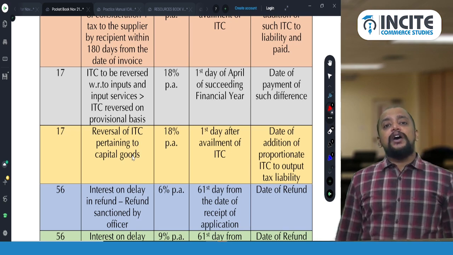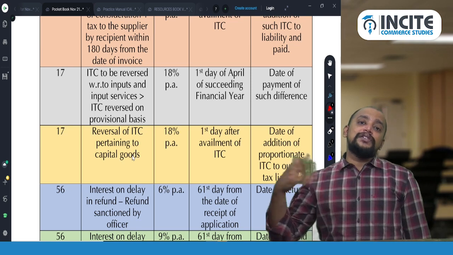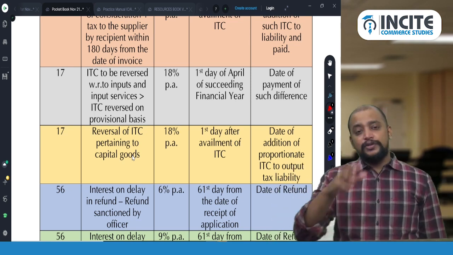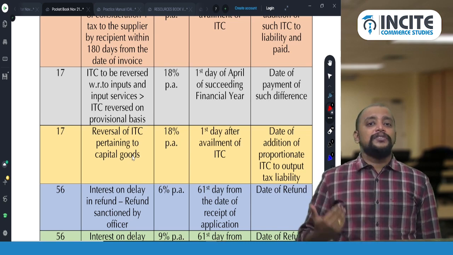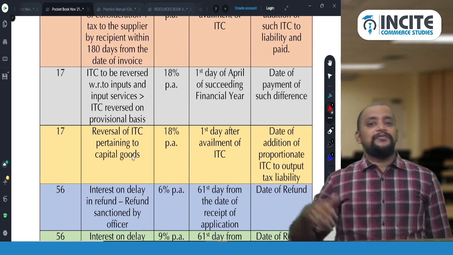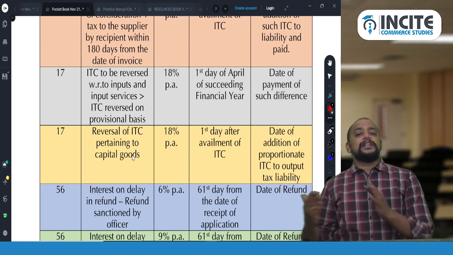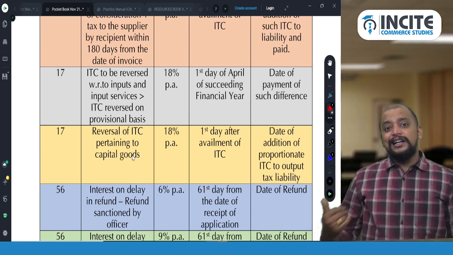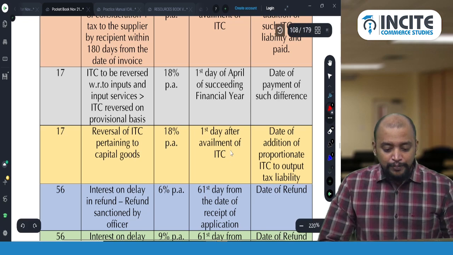Suppose whatever we have reversed on a monthly basis in total is less than whatever we need to reverse on an annual basis, the differential amount we need to pay. That computation will be done only by the end of the year. So interest will be computed from the 1st April of the succeeding financial year, because only at the end of the year can we do the computation. So from 1st April of the succeeding financial year till the date you pay the differential amount of ITC reversal, you need to compute the interest.